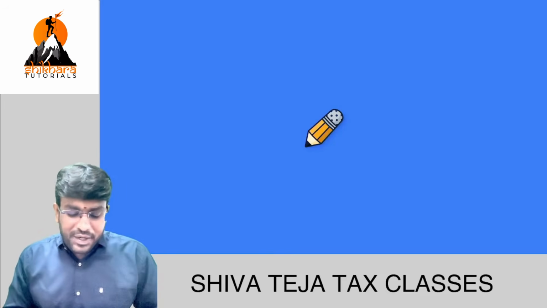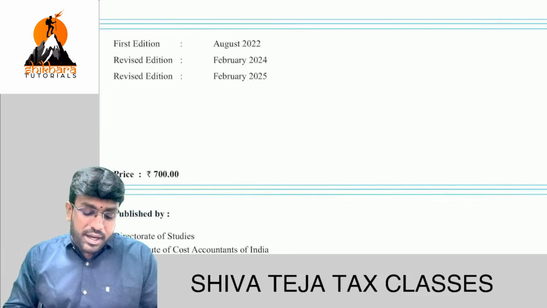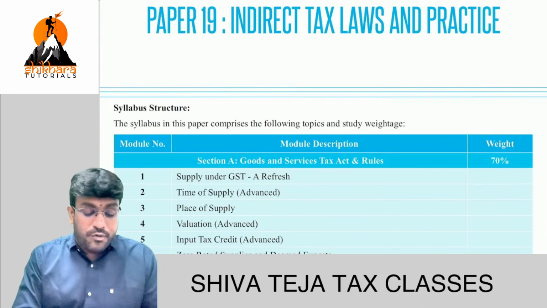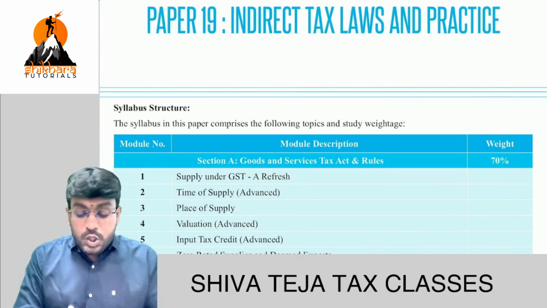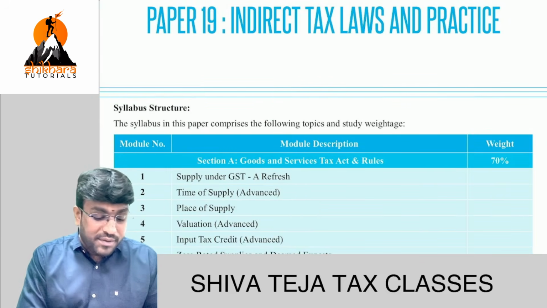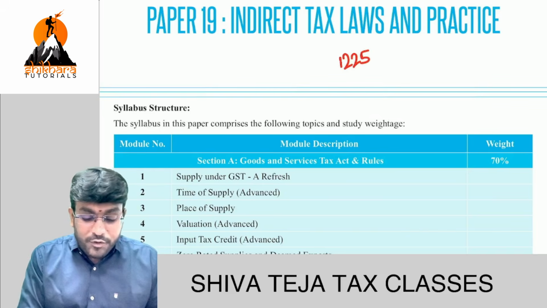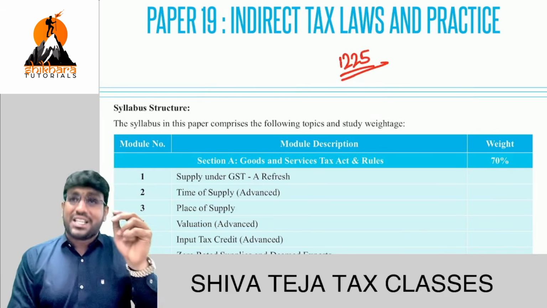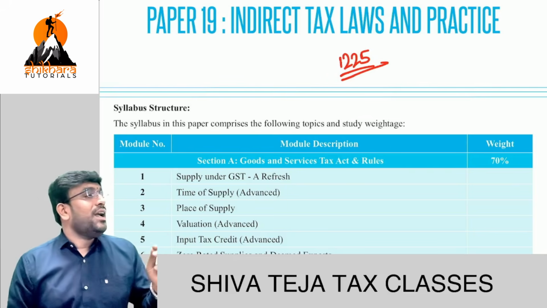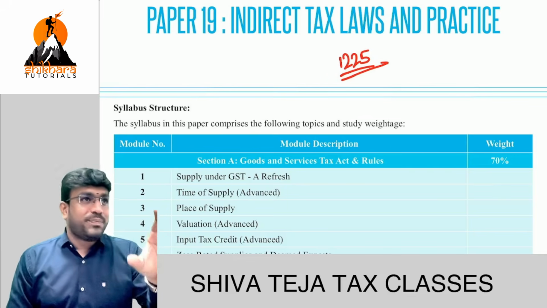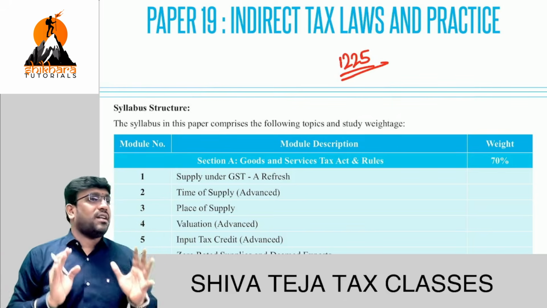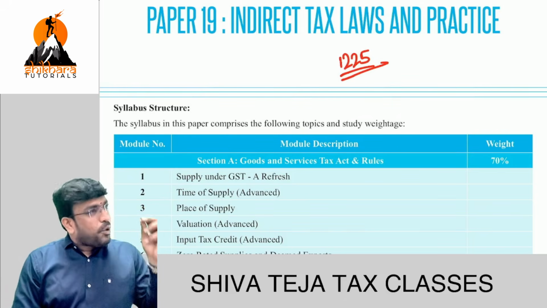So moving forward, my dear friends, this is our CMA Final IDT material. It is slightly surprising that they gave this material of close to 1,225 pages. Not a small number, a huge number they have given. Close to 1,225 pages is your material size, which is actually too big, too bulky. But one way it is to be understood that it is very good. The material is of big size because the coverage is a lot, a huge coverage in our syllabus.